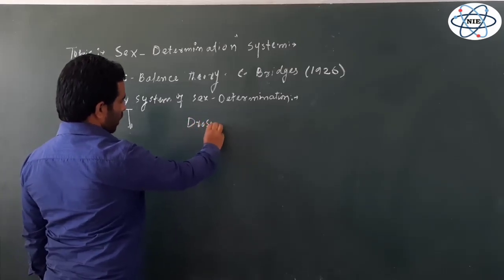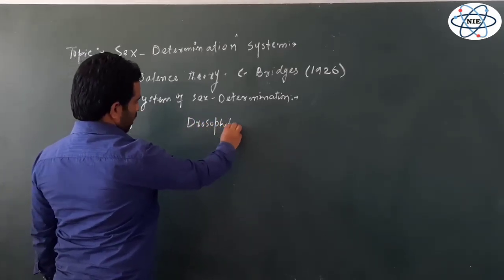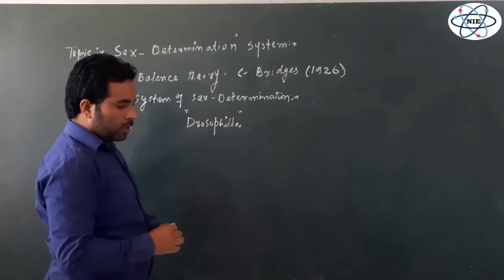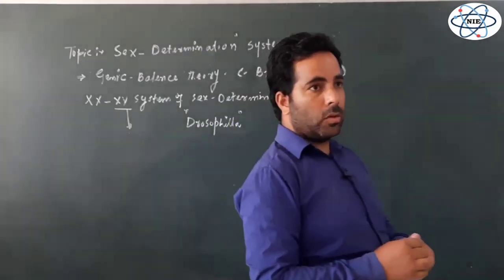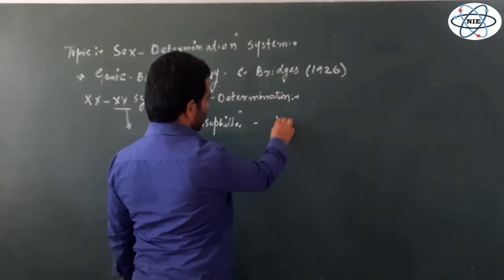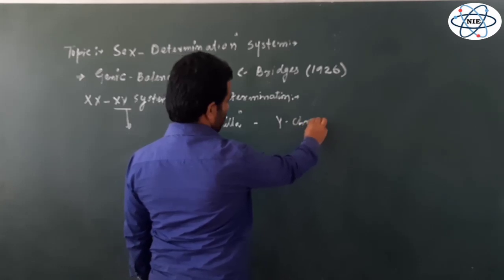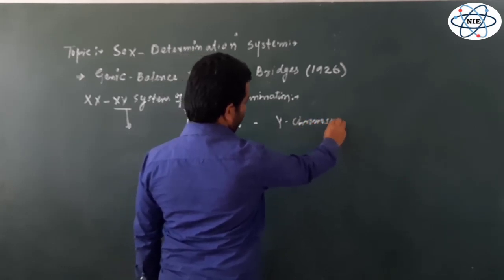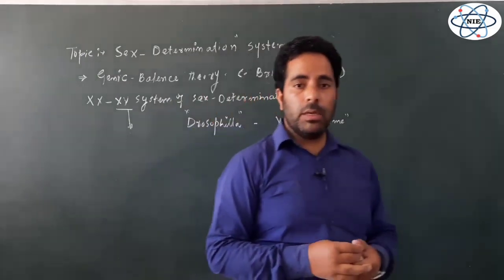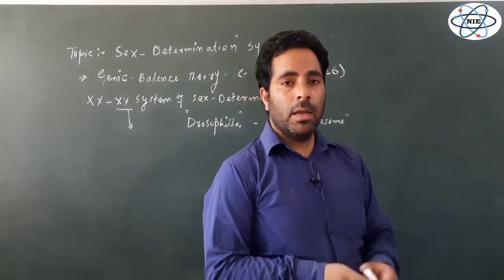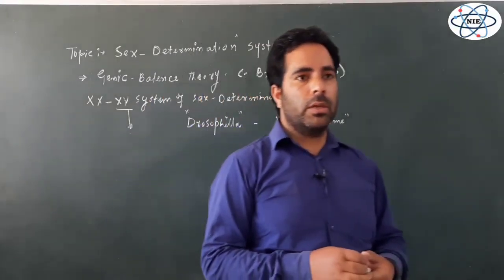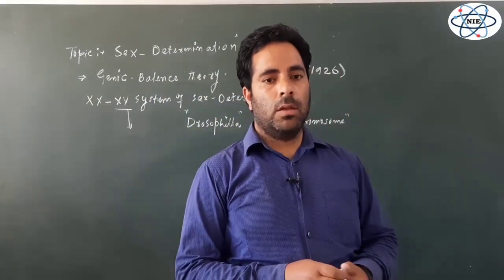In Drosophila, we also have the X and Y chromosomes, XX and XY. This Y chromosome is important for the fertility of the male, but it has nothing to do with the determination of sex, so far as male is concerned.